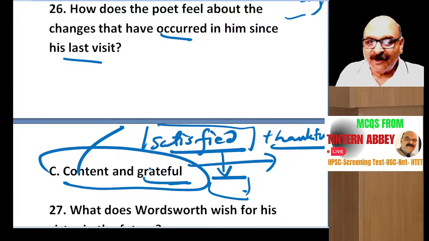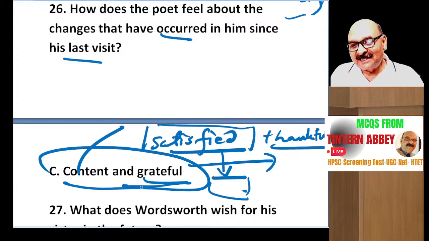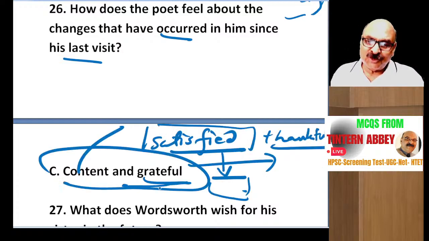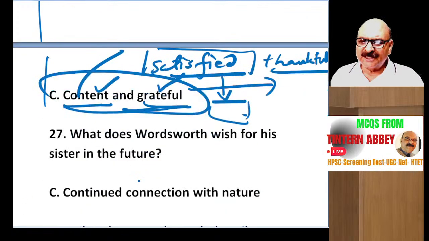Oh God, you have given me life. You have given me this food, and this food is not available to many human beings on this earth. I'm fortunate that I have got three times meal. So we must learn how to become grateful. We must learn how to become contented. So this visit made William Wordsworth learn all this about contentment and gratefulness.